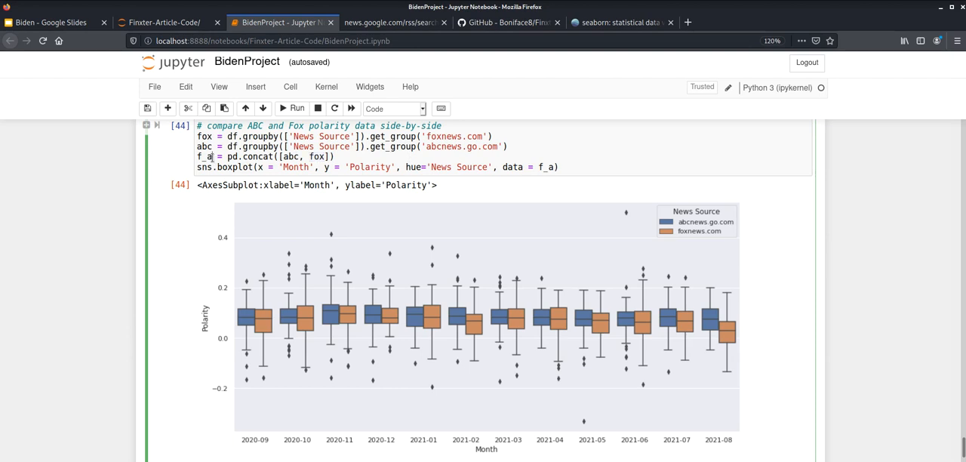And then with this new concatenated data frame, we can pass this in as data into our new box plot as set here. And as you can see in the data, you can see more clearly the difference in the reporting, at least concerning the polarity, the negativity, positivity, between Fox News, which is in brown, and ABC News, which is in blue.